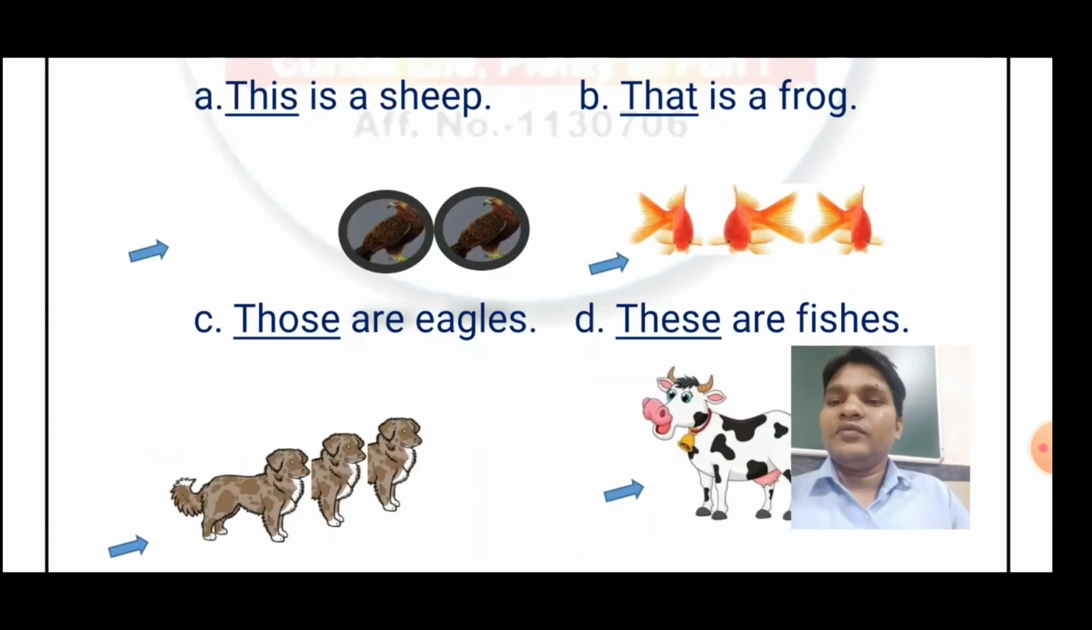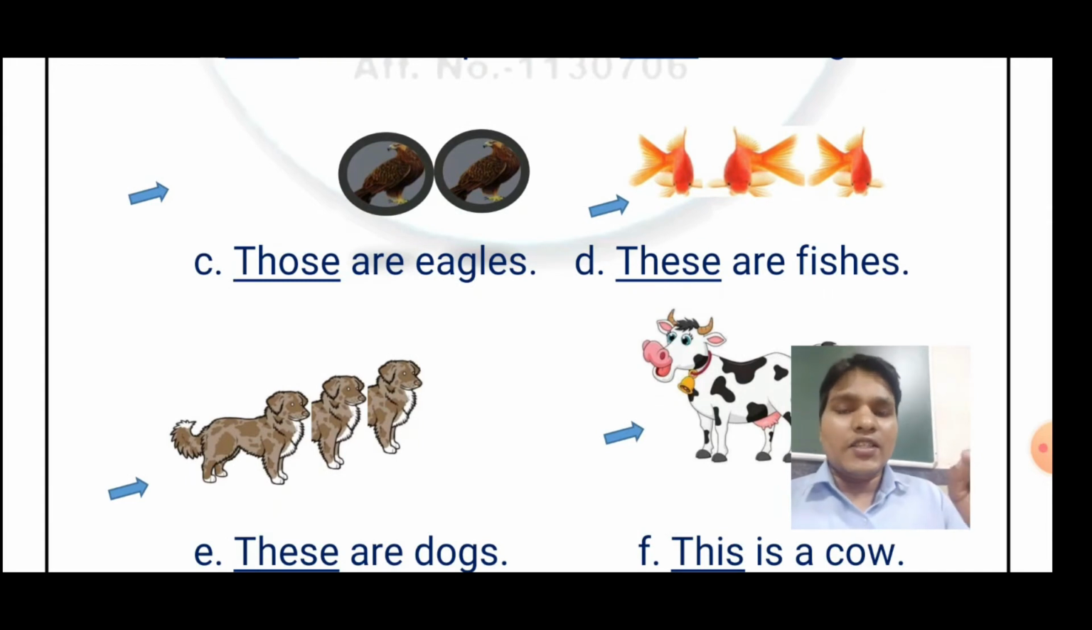Next question. Now we're going to discuss the plural forms: the plural of this is these, and the plural of that is those. Got it? So here, two eagles are present, and the arrow is far from the picture, isn't it? So what do we have to write? That. The plural form, what will come? Those. So, those are eagles.